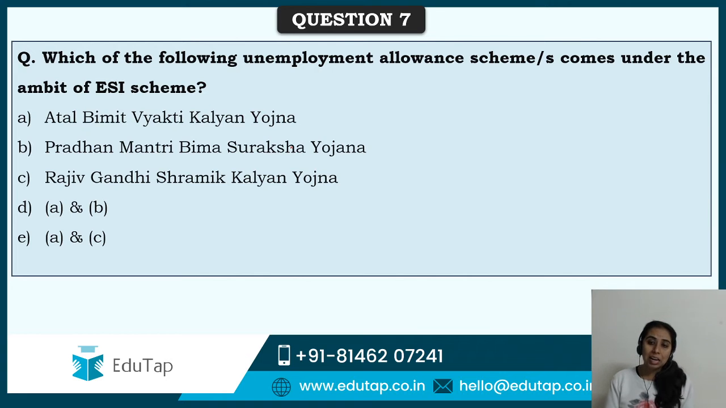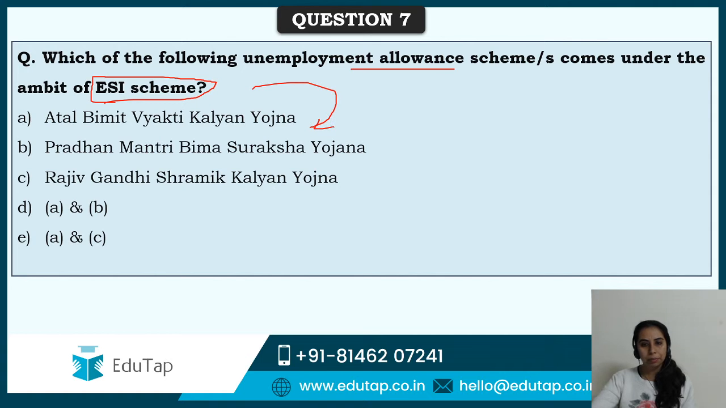Next question, question number 7. Which of the following unemployment allowance scheme or schemes comes under the ambit of ESI? The ESI scheme has 1, 2 or 3. Which schemes under it? Atal Bimit Vyakti Kalyan Yojana, Pradhan Mantri Bima Suraksha Yojana, Rajiv Gandhi Shramik Kalyan Yojana; A and B both, A and C both. I'll wait for your answers. This is a difficult question. So if you have read about this scheme, let's see if you are able to answer it. Which unemployment allowance scheme comes under the ambit of the ESI scheme only?